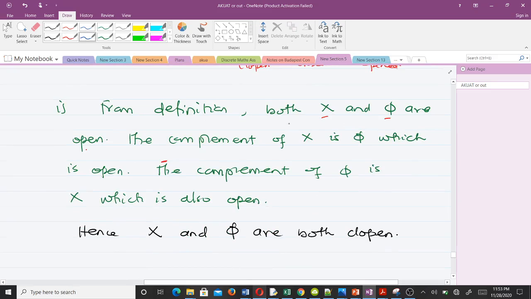So it says from definition, both X and phi are open. The complement of X is phi, right? Which is open. So meaning X is closed. Then the complement of phi is X, which is also open. So meaning phi is closed. So you could see here we said X and phi are both open, and at the same time they are both closed, right? So that means X and phi are both clopen, alright? So that's another way of explaining things.